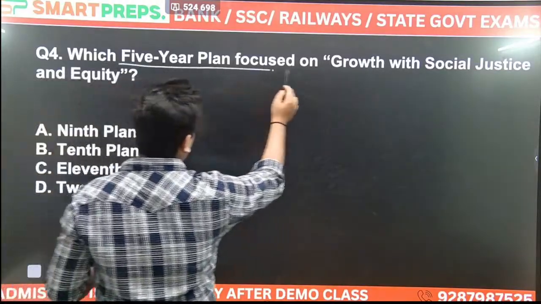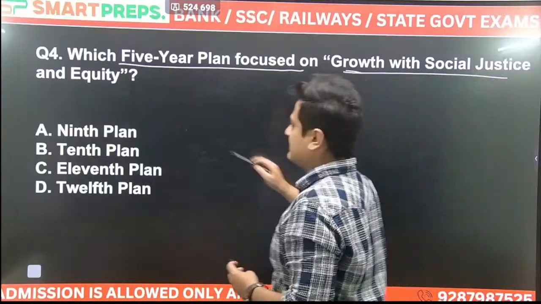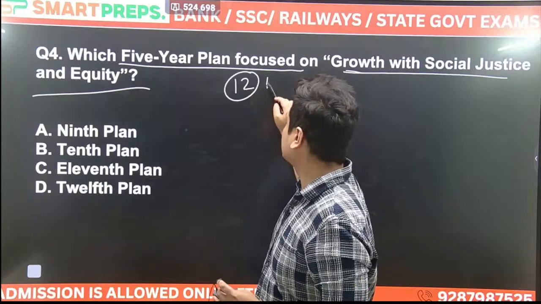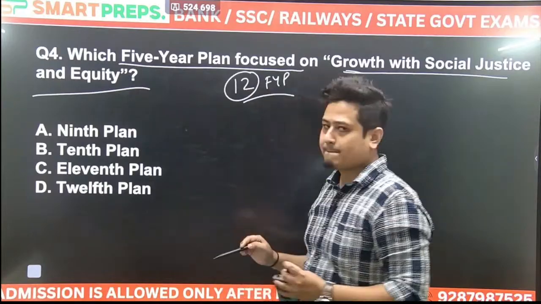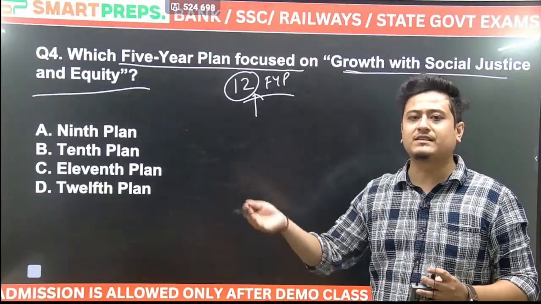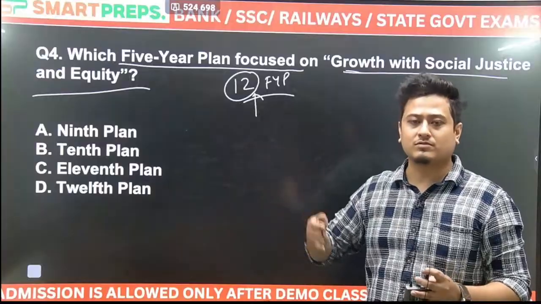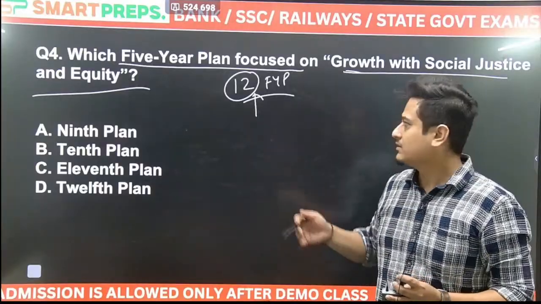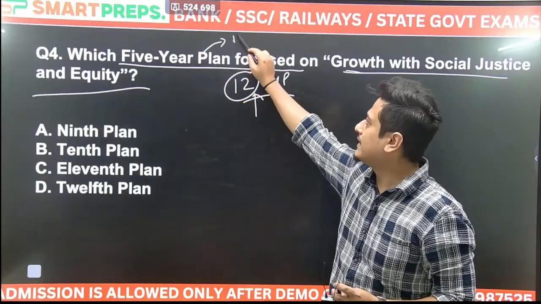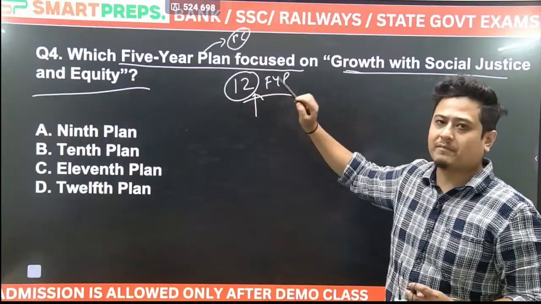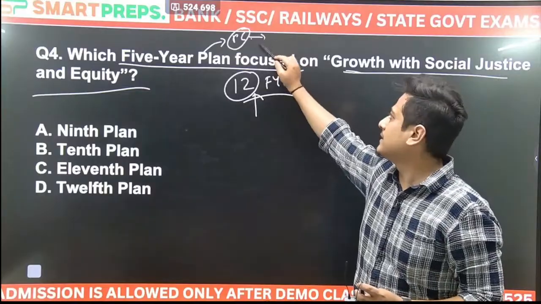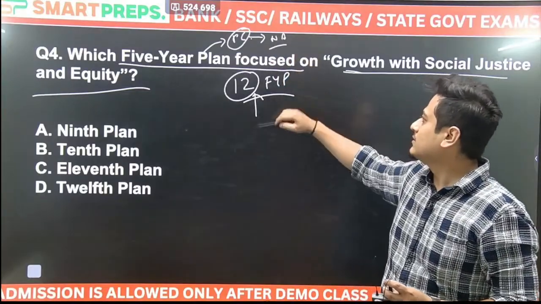Next, which 5-year plan focused on growth with social justice and equality? I told you all, in total there were 12 5-year plans. But this 12th one, the last one, could not be completed because before the completion, the Planning Commission was being changed to Niti Aayog. These 5-year plans were being made or prepared by the Planning Commission. By the time the 12th plan was supposed to end, 2 years prior to its end, it was being replaced by the Niti Aayog. Okay.